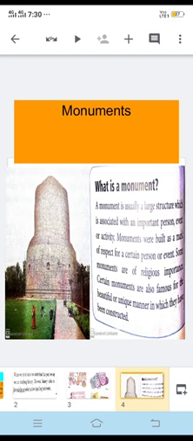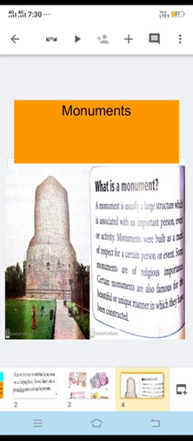Then it also gives information about events, like monuments are created on some particular events, for some purposes. So we can remember the events after seeing such monuments.